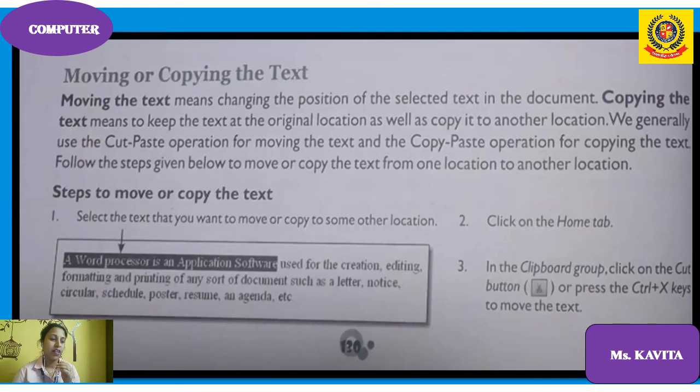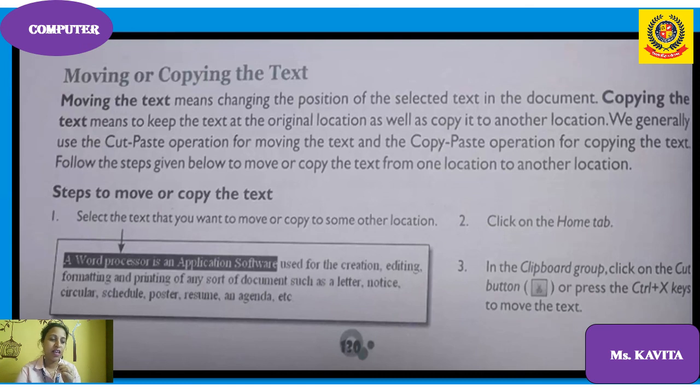Moving and copying: I will explain practically how you can move or copy text. Moving text means changing the position of the selected text in a document. Copying text means keeping the text at the original location as well as copying it to another location, one original and one duplicate, both copies must be there. We generally use cut and paste for moving text and copy and paste for copying text.